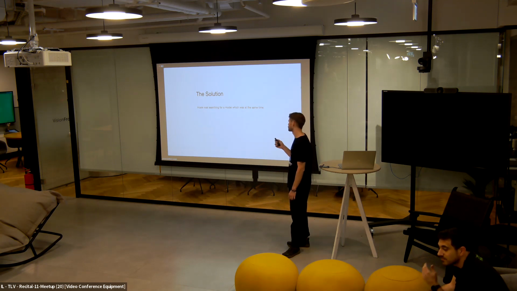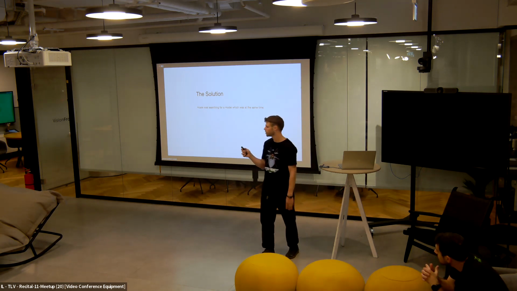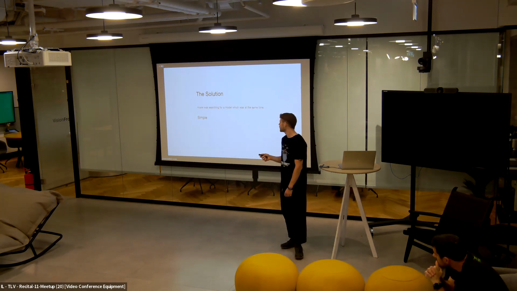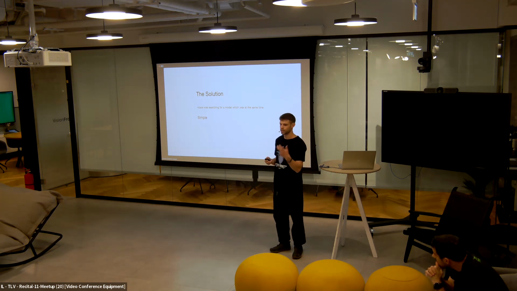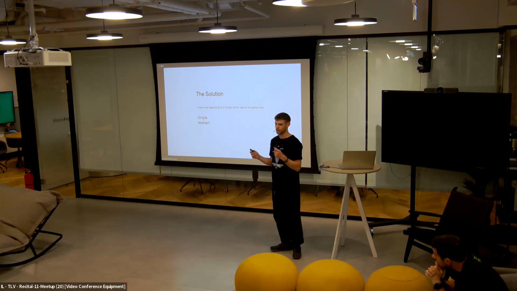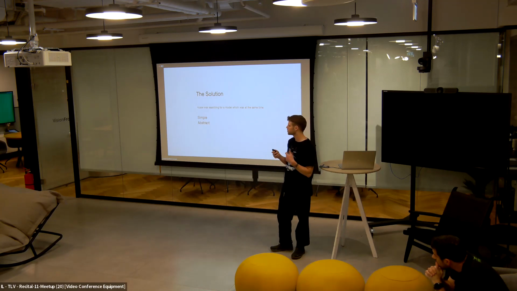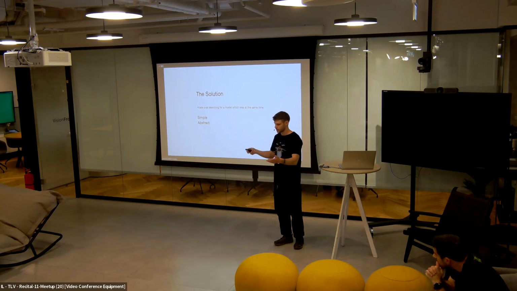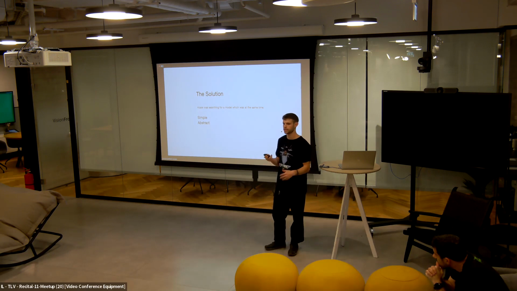So Hoare was searching for a solution which would provide him with 3 attributes. The first was simplicity. This is pretty self-explanatory. He wanted any programmer to be able to look at the concurrent software he was writing and to reason about it easily, to talk about it with other programmers as he would any software. He wanted the solution to be abstract, meaning that software developers wouldn't have to think about concurrency while they were writing concurrent programs. They could just think about the ideas that they wanted to convey in their software, and the implementation of the concurrency would happen behind the scenes.